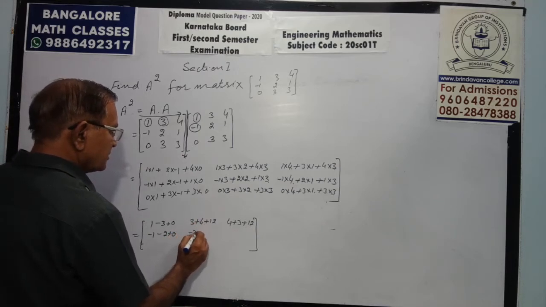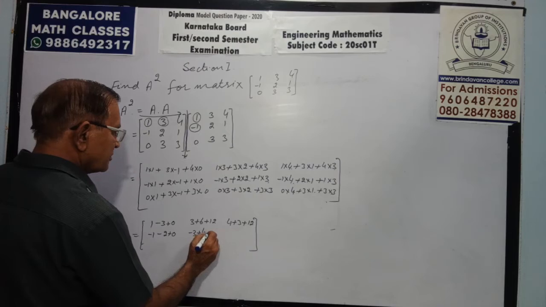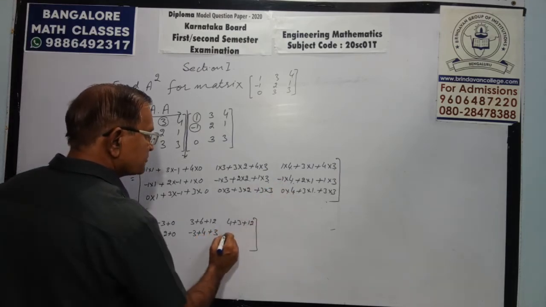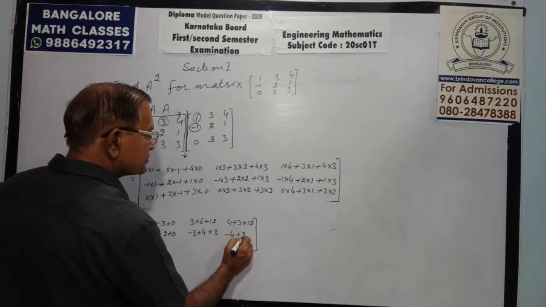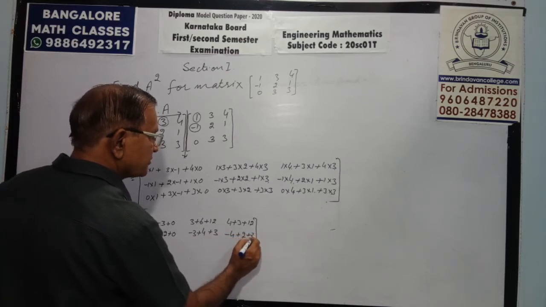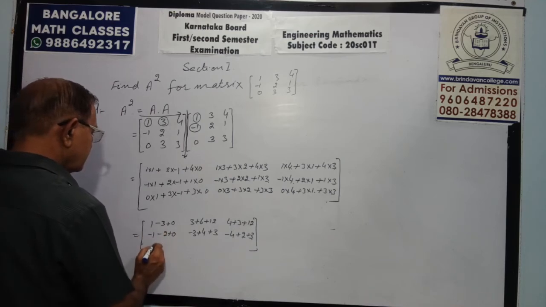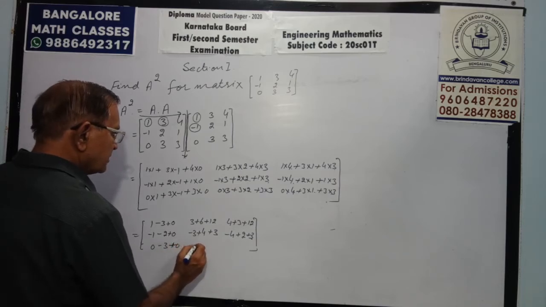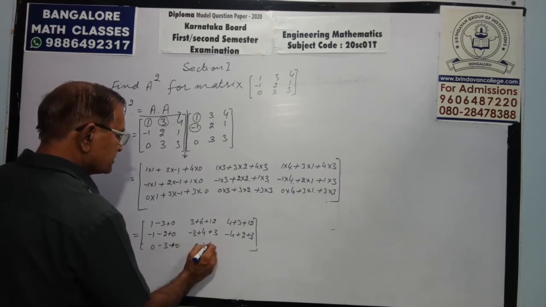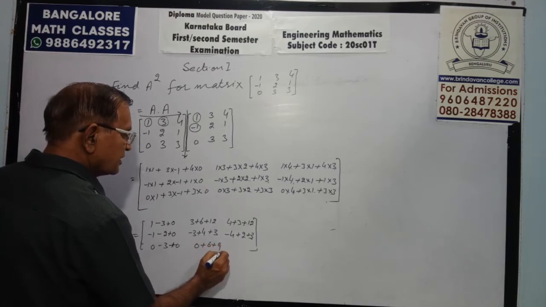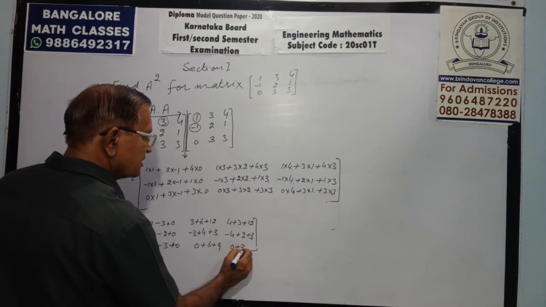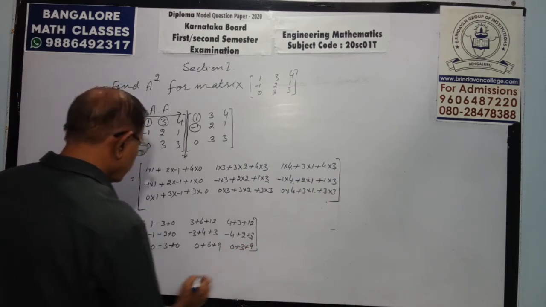Minus 3, plus 4, plus 3. Minus 4, plus 2, plus 3. 0, minus 3, plus 0. 0, plus 6, plus 9. 0, plus 3, plus 9.